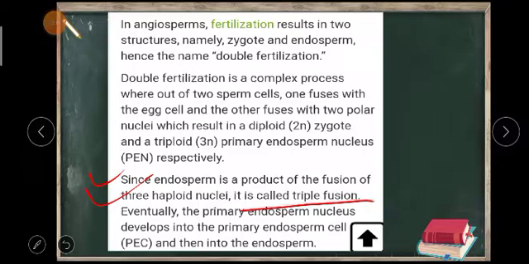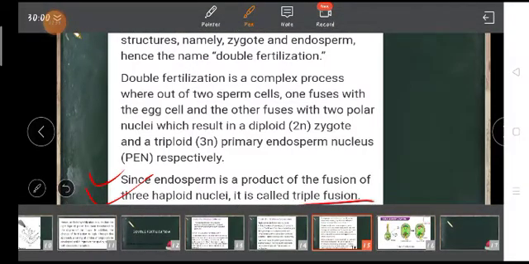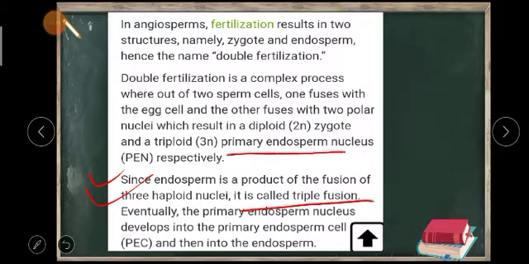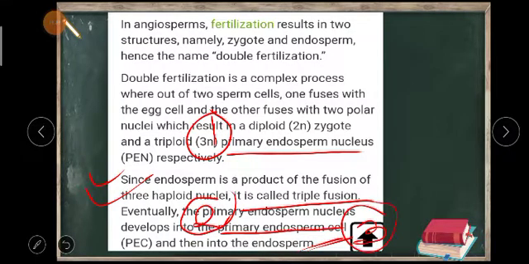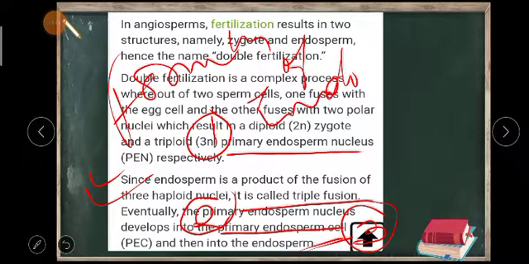Eventually the primary endosperm nucleus develops into the primary endosperm cell, PEC, and then into endosperm. How is this endosperm being formed? First the primary endosperm nucleus will be formed. Then the primary endosperm cell will be formed. The first stage of formation of endosperm is the primary endosperm nucleus, the second stage is the primary endosperm cell, and the final stage is the endosperm. This is the formation of endosperm, you can note this down too. Understood, students?